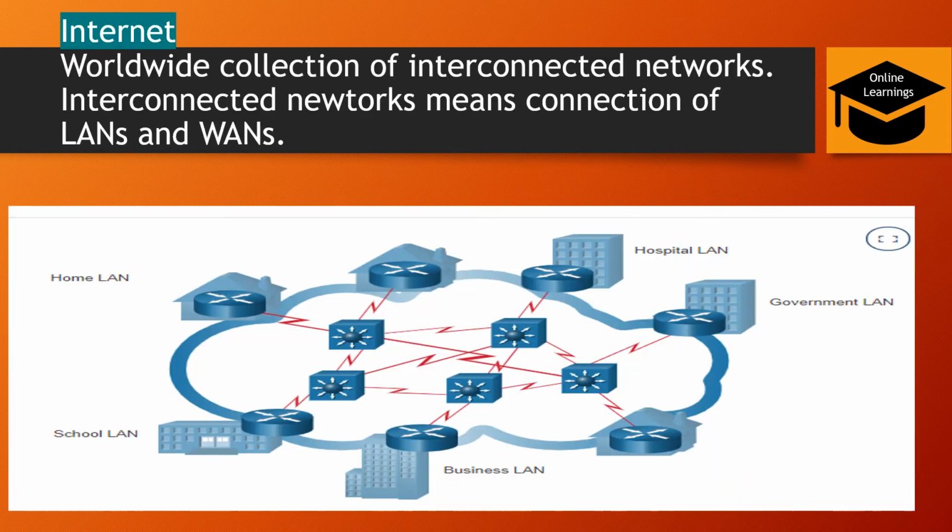Yeah. And now finally, the internet. I know these terms are basic, but in order to understand network infrastructure fully, we need to memorize all these terms because we'll come across these terms very often. So the internet is a worldwide collection of interconnected networks. So the internet is a collection of all your LANs, WANs, everything. All your networks constitute the internet. In this picture also you can see there is a home, there is a hospital, government, and when all these are connected they're forming an internet.